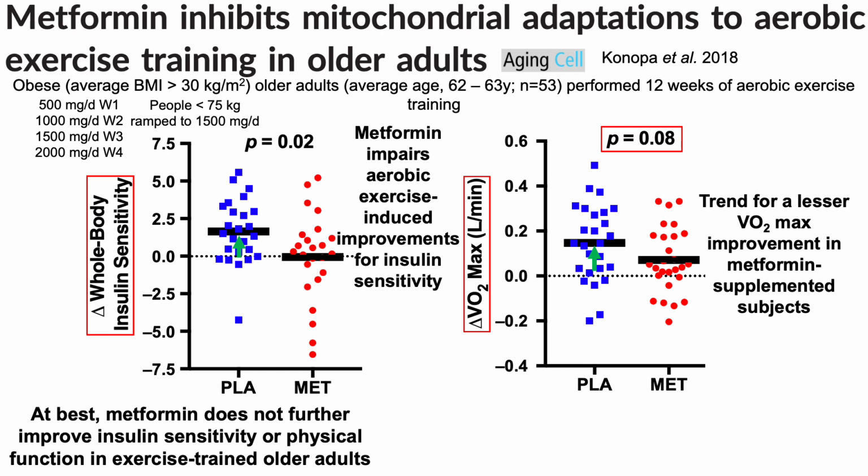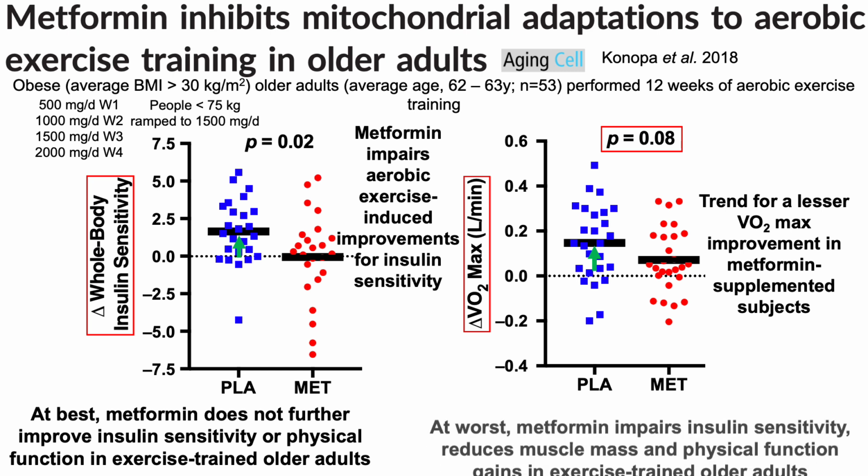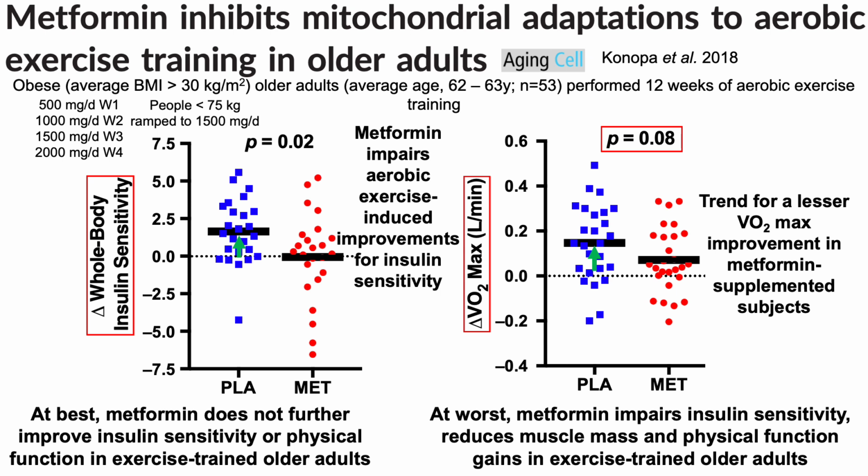So at best, when considering these two randomized controlled trials of metformin supplementation in older adults, metformin does not further improve insulin sensitivity or physical function in exercise-trained older adults. But at worst, metformin impairs insulin sensitivity and reduces muscle mass and physical function gains in exercise-trained older adults.